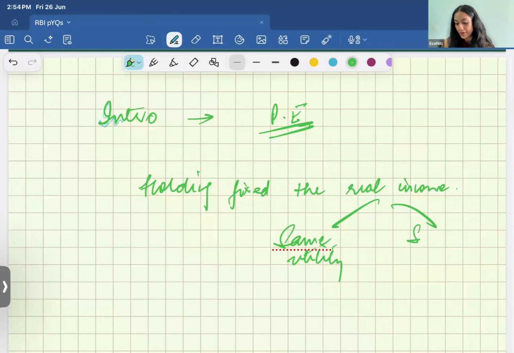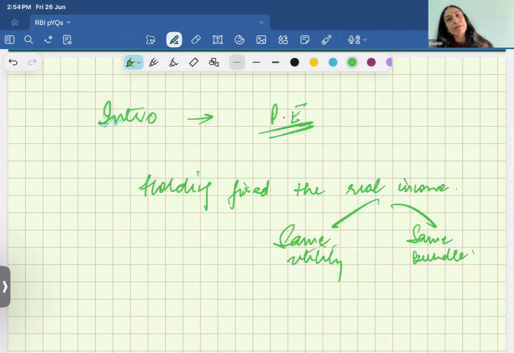And one way to define is that you are able to afford the same bundle. और यही फर्क है. If you are compensating the individual such that the individual has the same utility, you are doing a Hicksian compensation. If you are compensating such that they are able to afford the same bundle, then you are doing a Slutsky compensation.